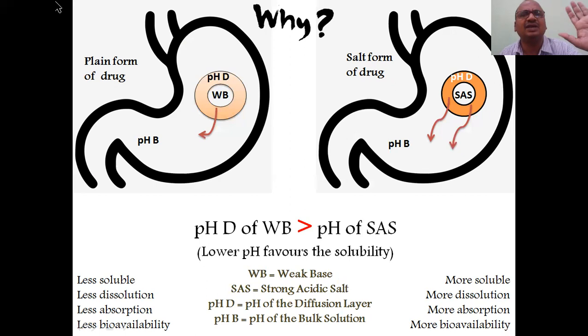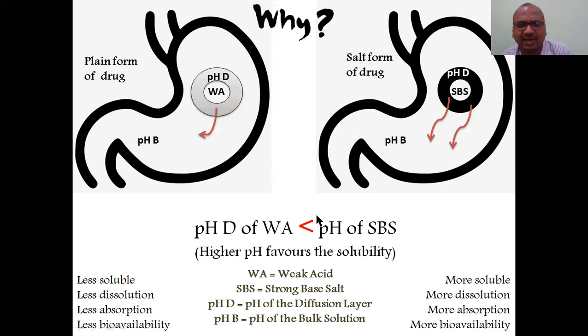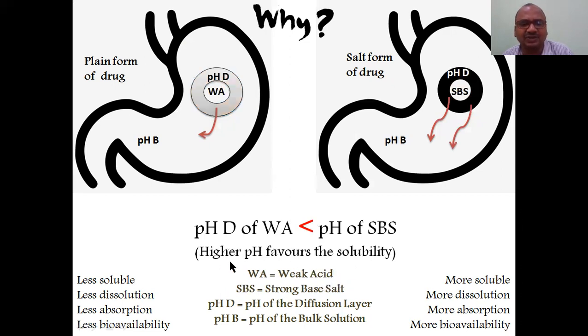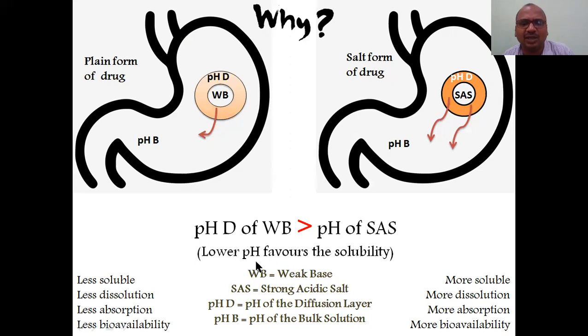Now the same for a weak base also. This is a weak base converted into a strong acid salt. Only one thing is different: here it is less than. That point you have to keep in your mind. Here what happened? It is less than. Here it is greater than. Here lower pH favors the solubility. This is also changed, higher pH. Here lower pH favors the solubility. That's why here also more and more dissolution will come. See here, more soluble, more dissolution, more absorption, more bioavailability. This is a weak base, strong acidic salt, everything is the same.